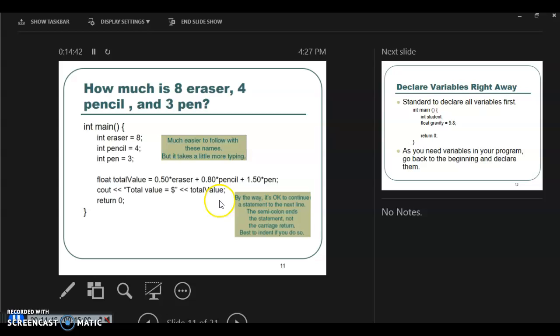So here, whatever is multiplied here will get stored inside the box containing the float, which is called total value. Right? By the way, it's okay to continue a statement to the next line. A statement ends